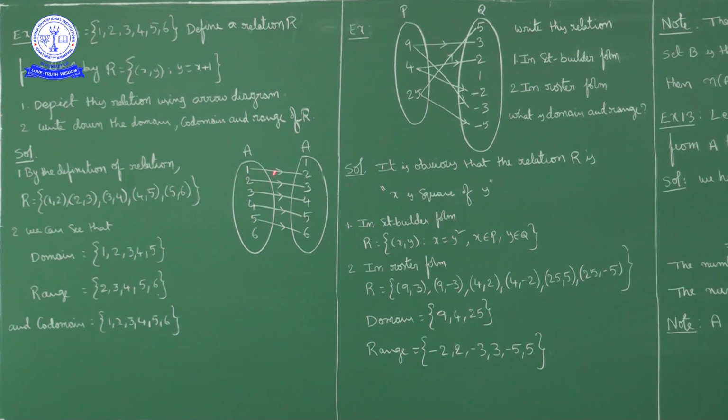This is the arrow diagram. Now this is the roster form, representing the relation in roster form.